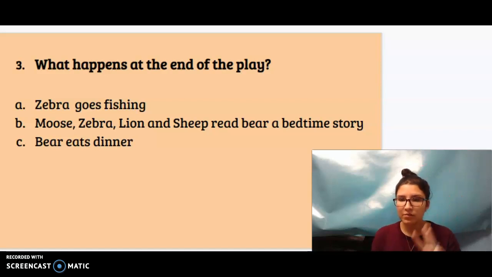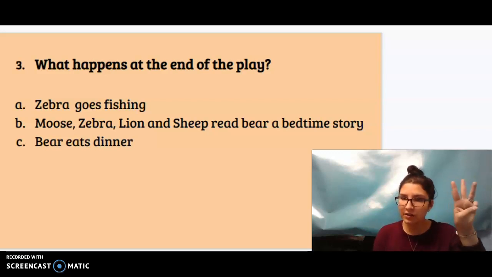Remember, just hold up your answer. You can hold it to yourself so no one can see, or you can hold it up, whatever your teacher tells you to do. If you're at home, then you can go ahead and just hold it up. Okay?